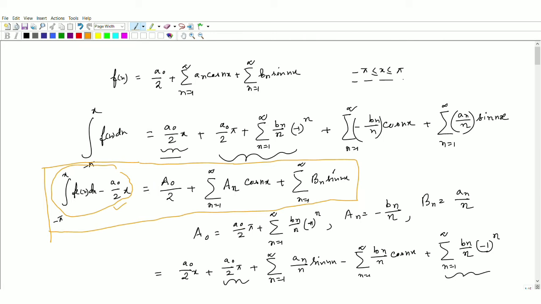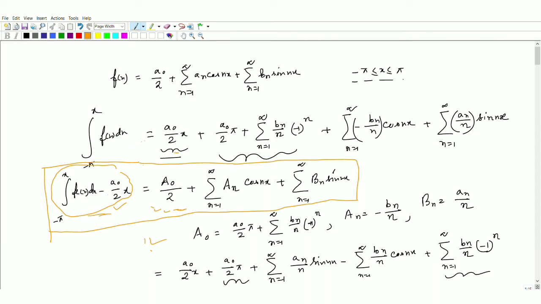Here this expression has been found only for the general Fourier series. We'll do one example now, and this will be clear to you. I hope up to this it is clear why we have to take this linear component to the left hand side, so that we can represent the Fourier series of this function.